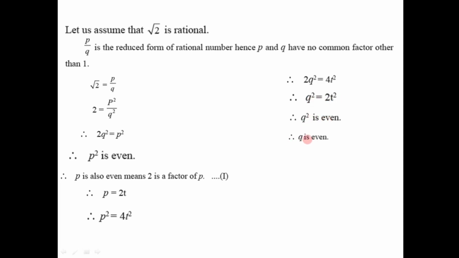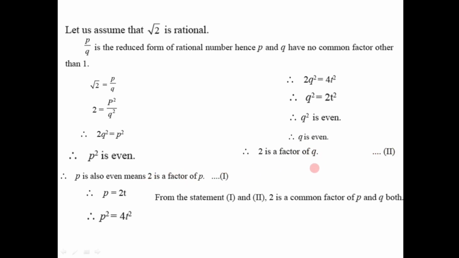In this case also, q is an even number. So if q is an even number, 2 is also a factor of q. Now we have these two equations, equation number 1 and equation number 2. From these two, we can observe that 2 is a common factor for both p and q, which is a